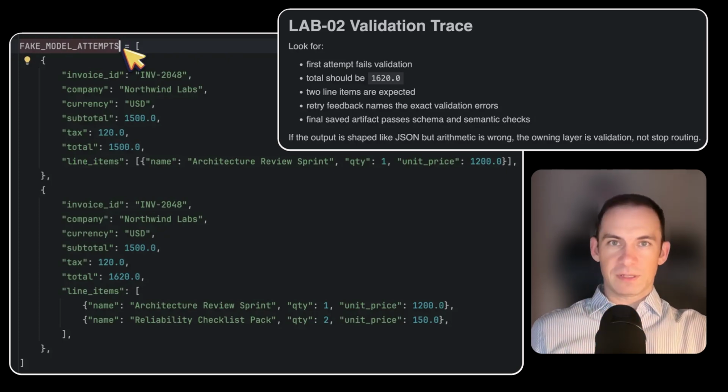The expected total is 16.20. There should be 2 line items. 1 line item is missing. So the fix belongs to validation and feedback, not to loop routing, blind retry, or generic stronger prompting.